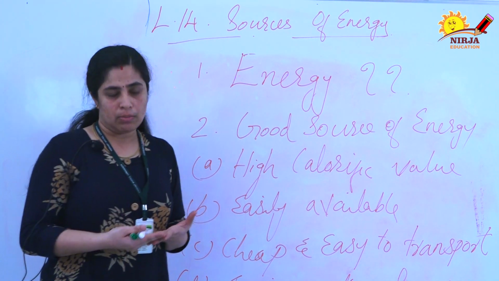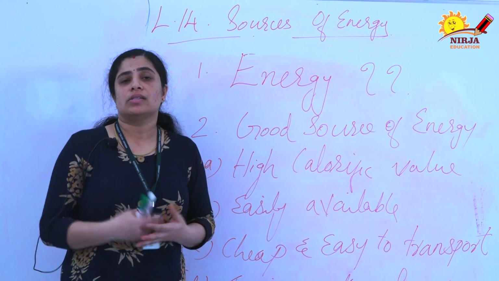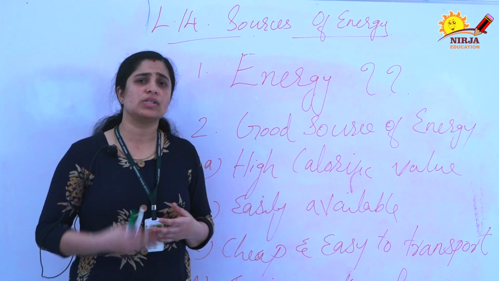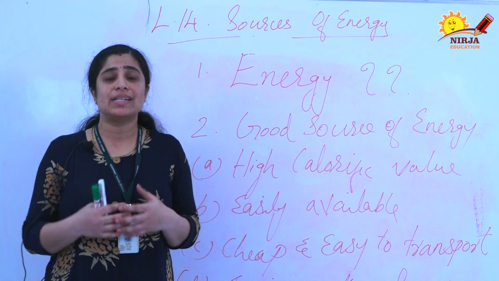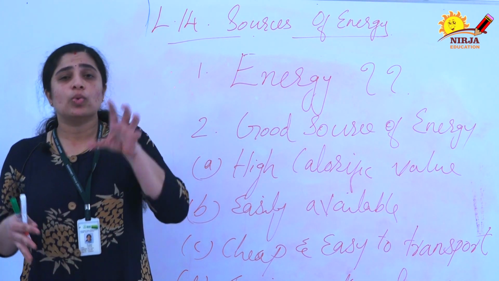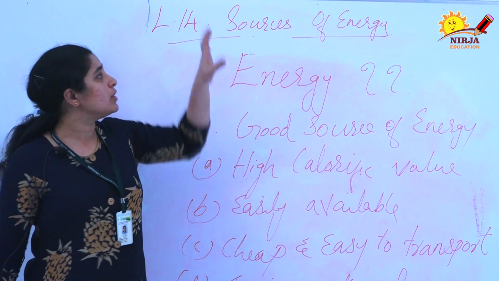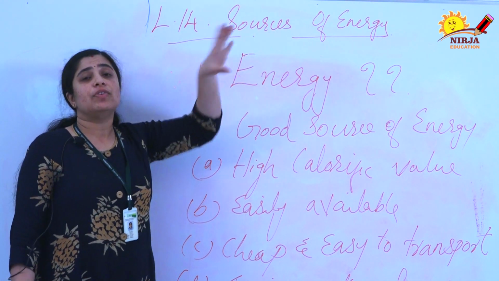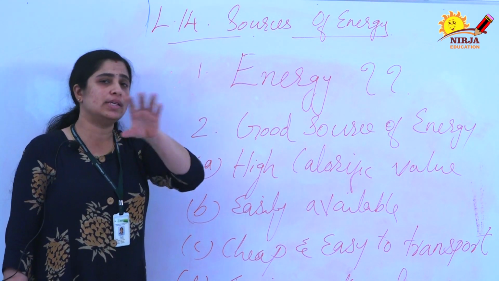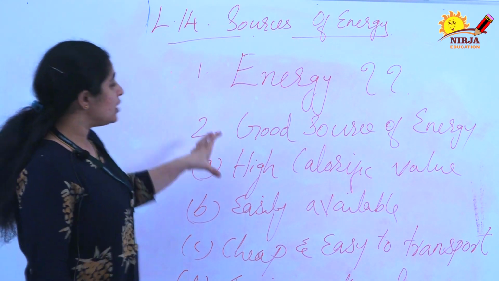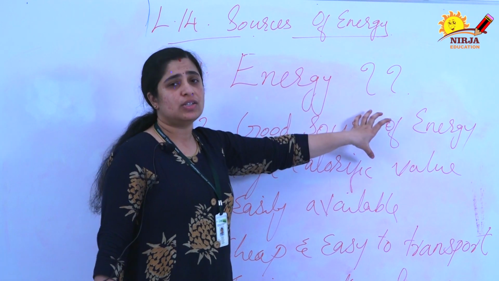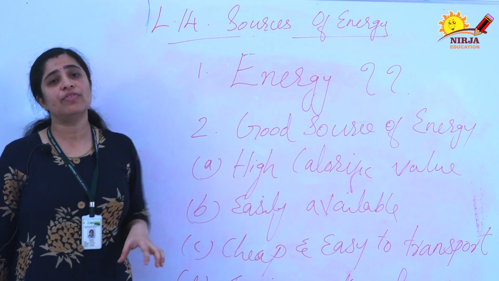Because actually the energy is dissipating, that means once it is used we can't use it again. Suppose you take the example of fossil fuels. We are using these fossil fuels daily, and the energy is dissipating to the surroundings so that we can't use it again. So, we have to know about the different sources of energy and we have to utilize them wisely. First, we will see when a source of energy is a good source of energy.